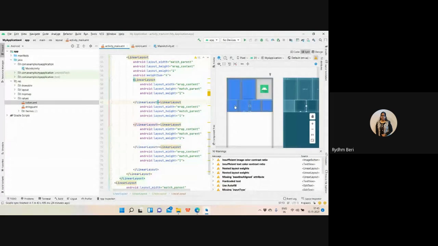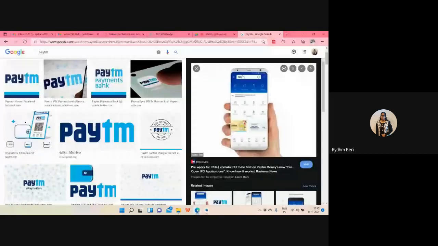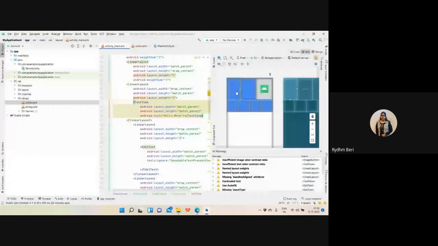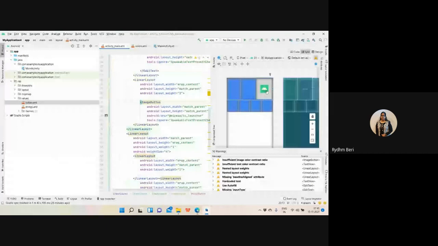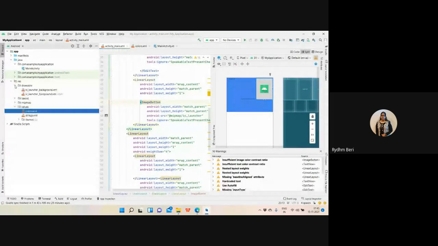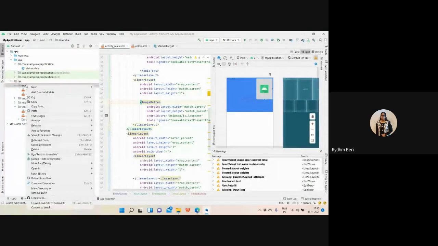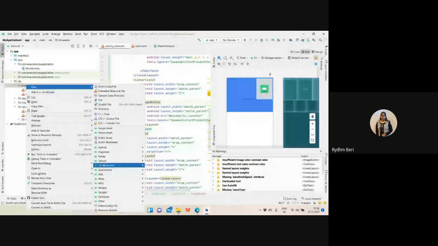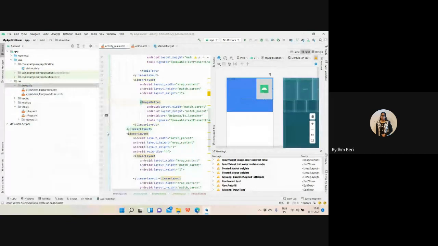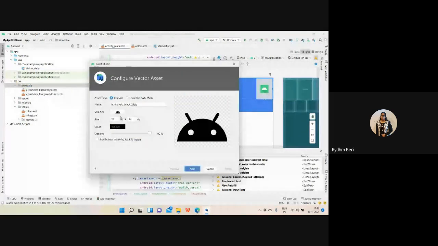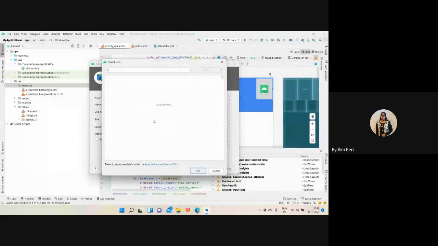Now, in the first row, the first row is divided into three parts: menu, text box, and the smiley. So what I did, I divided the first row into three parts: menu, text view, and the smiley. I'm taking a dummy image. Whatever image you want to create, you can create. If you want to create the image now, simply click on drawable, right click. This is the way to create the image asset. Right click, new. Let me have the image asset or vector asset. Let me have the vector asset. So I want to create the clip art. I want to pick the clip art.